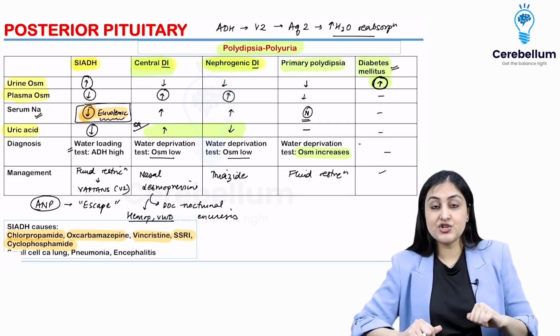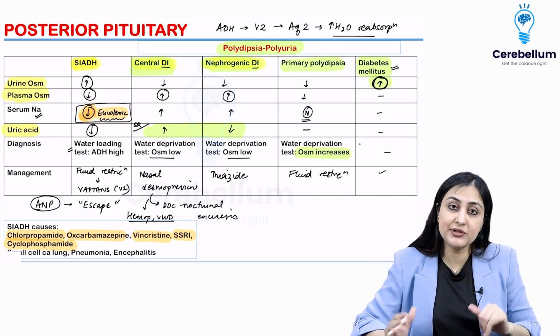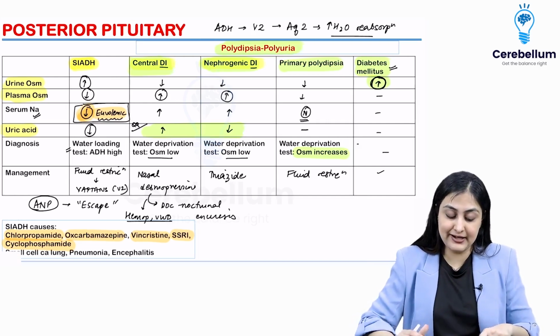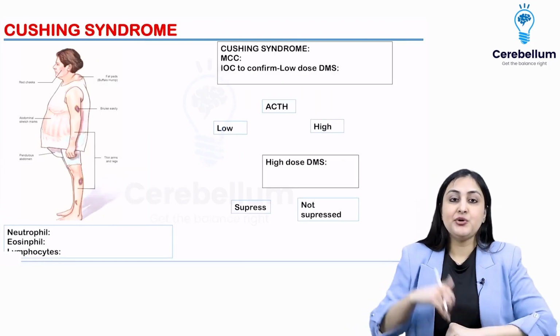So this in a nutshell is all of the difficult topic, in my opinion, of polyuria, polydipsia, ADH control and everything. I hope it is better now. Okay. Now going on to Cushing syndrome.